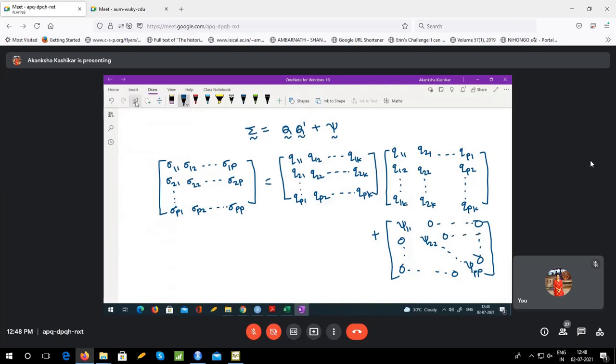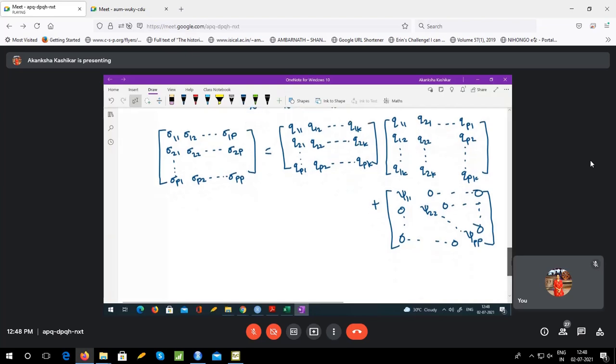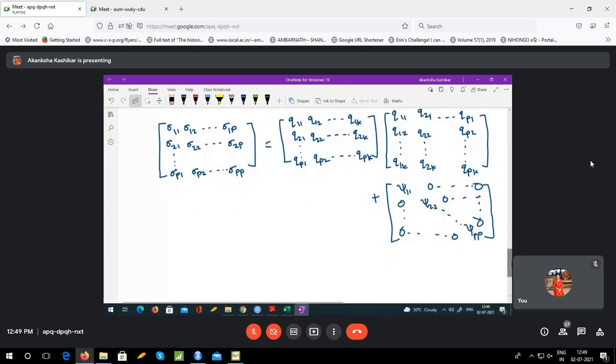So the same matrix equation I am just writing in the form of actual matrices. Now let me pick, say, sigma 2 2. How would I express sigma 2 2? So sigma 2 2 is going to come from which entries from here?